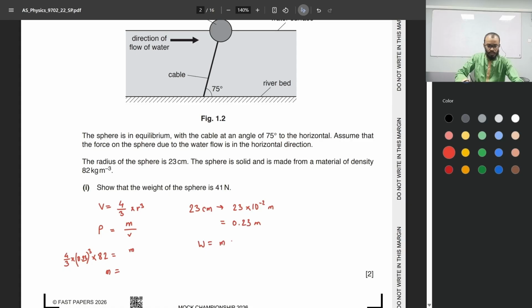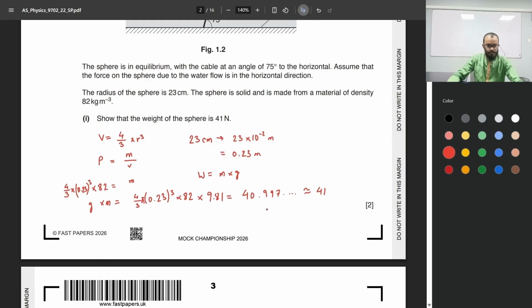Weight is equal to mass times gravitational acceleration. So that would give us a value of 4 over 3 times pi times 0.23 cube times 82. Oh, there is a pi over there. 82 multiplied by the gravitational acceleration of 9.81 gives us a value of 40.997 something something, which can be rounded to 41. It's shown right here.